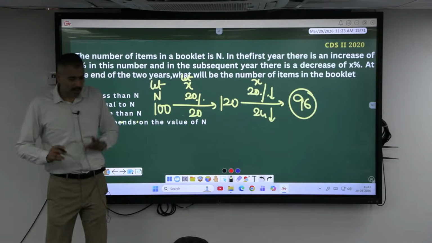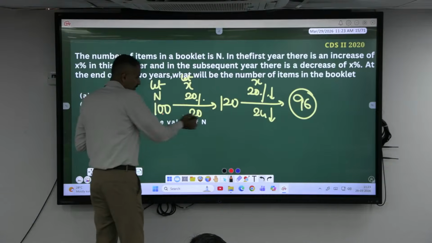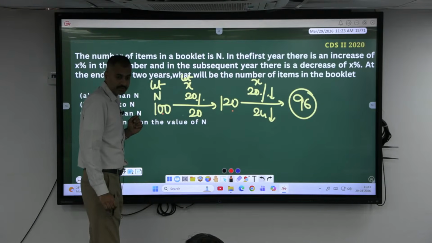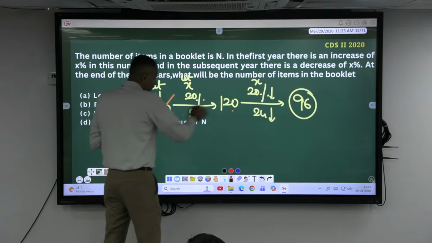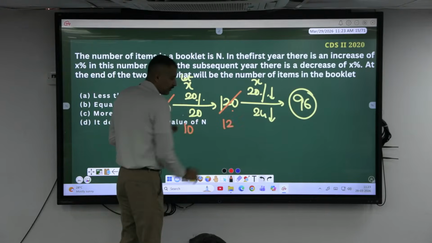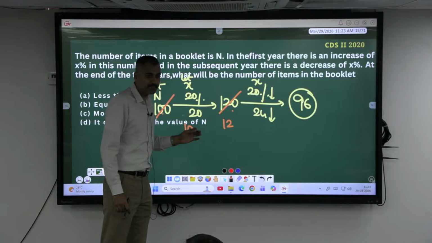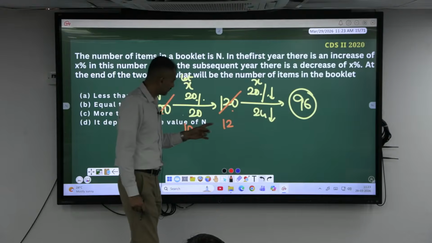Okay, sir. Or else look here. Now, this was 100%, this will be 120, isn't it or not? If I take the ratio of these two, this is in what ratio? Can I take 10 and 12? 5 and 6 also you can consider. I will consider as of now 10 and 12. Right, madam? Correct, Henry?